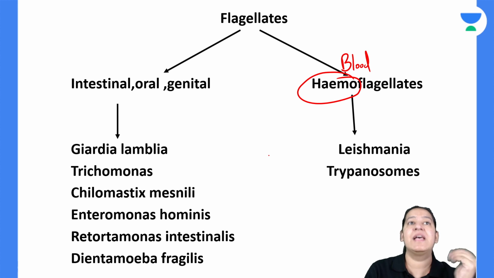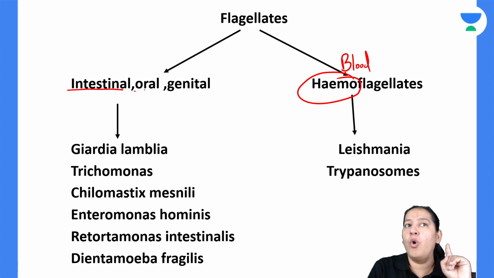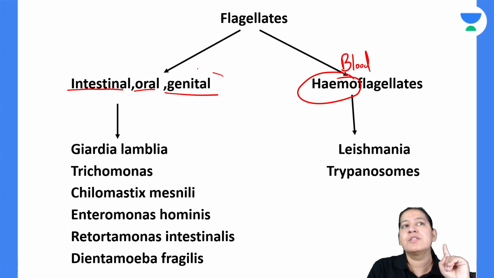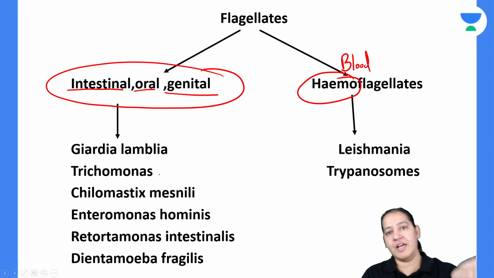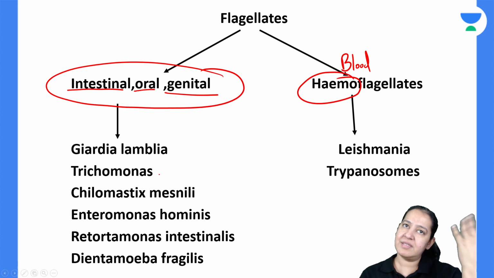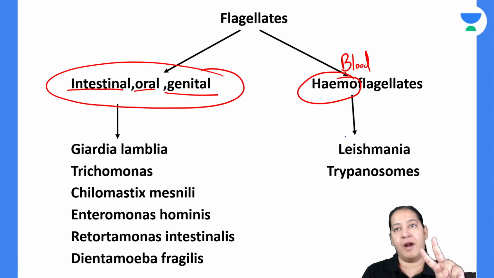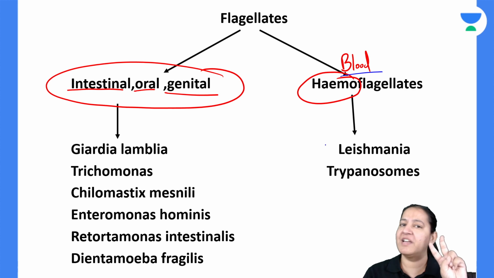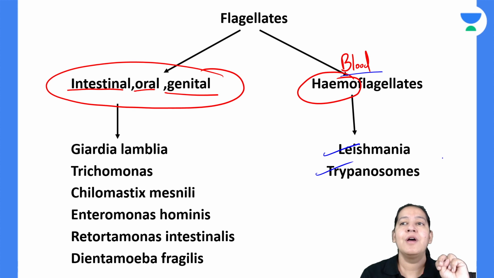And the flagellates which reside not in blood but in the intestinal cavity, oral cavity, or genital cavity are the intestinal, oral, genital flagellates. So there are 2 types of flagellates: either hemoflagellates or intestinal, oral, genital. Let's finish blood first. Hemoflagellates are only 2. Only 2 flagellates reside in blood: Leishmania and trypanosomes.